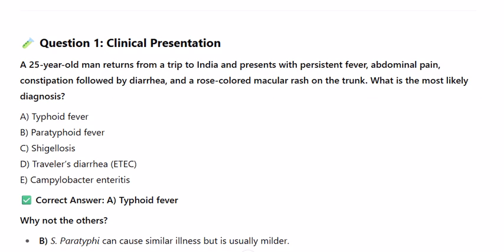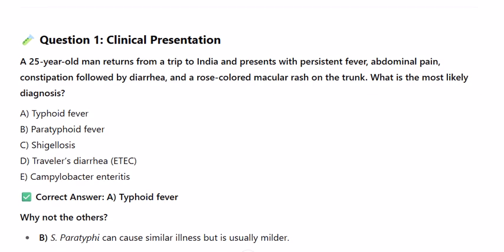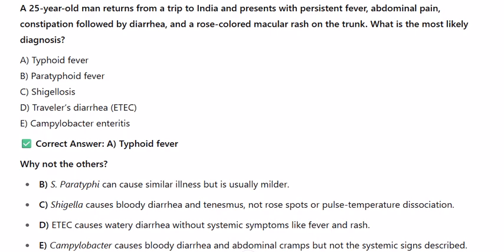A. Typhoid fever. B. Paratyphoid fever. C. Shigellosis. D. Traveler's diarrhea. E. Campylobacter enteritis. Correct answer, typhoid fever. Why not the others? B. S. paratyphi can cause similar illness but is usually milder. C. Shigella causes bloody diarrhea and tenesmus, not rose spots or pulse temperature dissociation. D. ETEC causes watery diarrhea without systemic symptoms like fever and rash. E. Campylobacter causes bloody diarrhea and abdominal cramps, but not the systemic signs described.